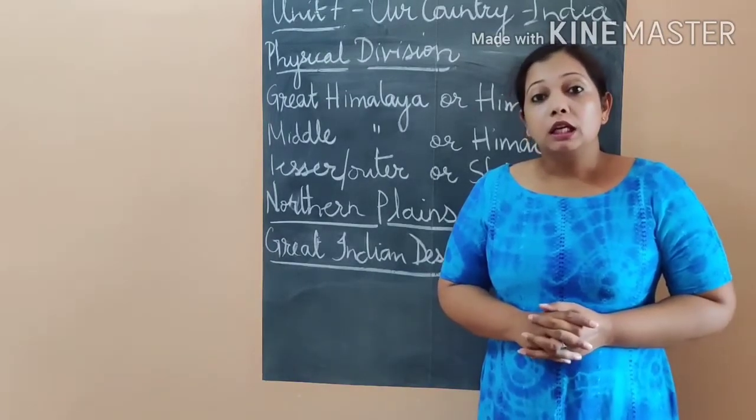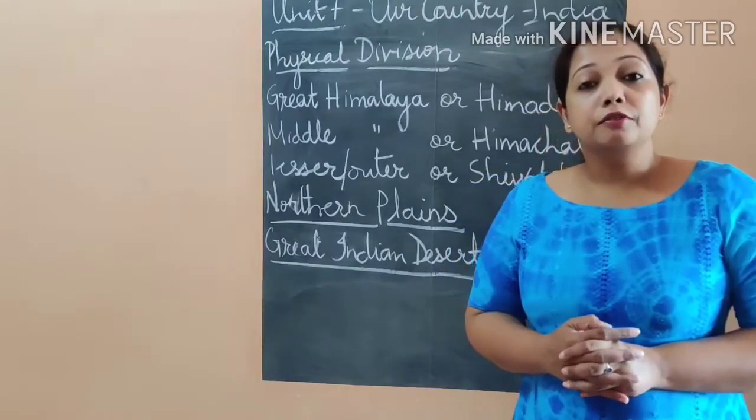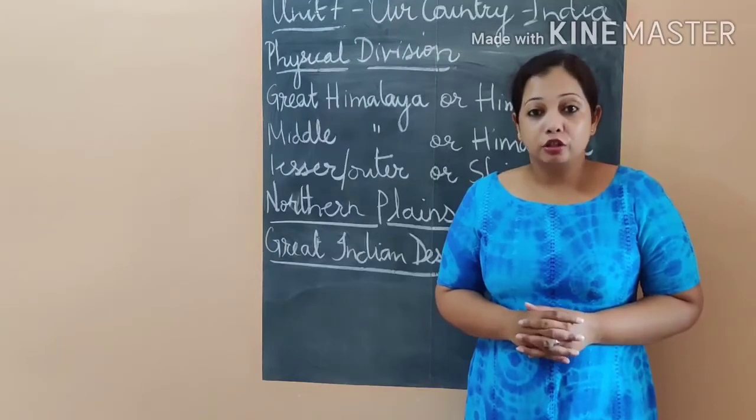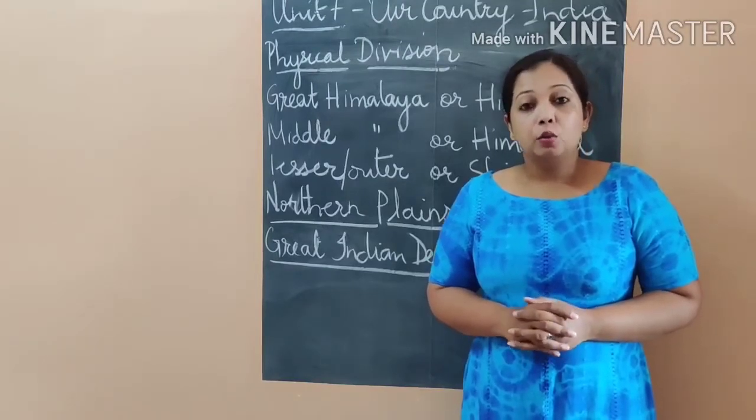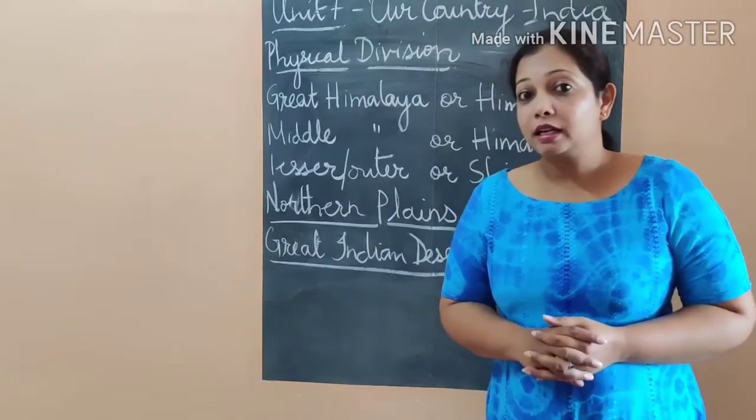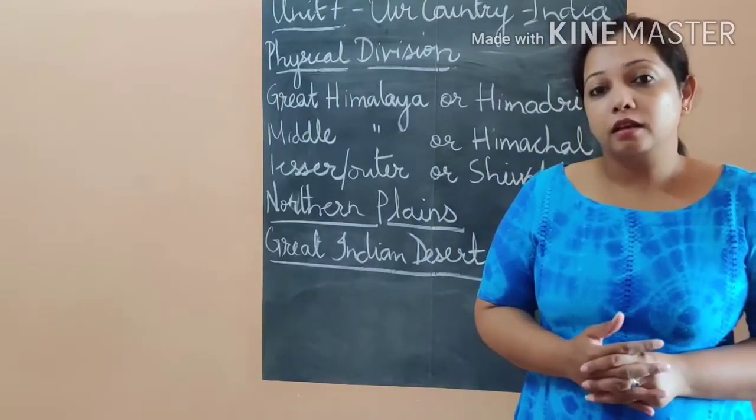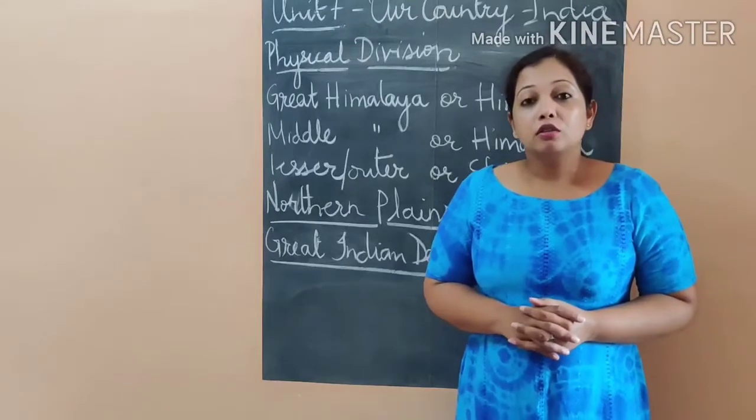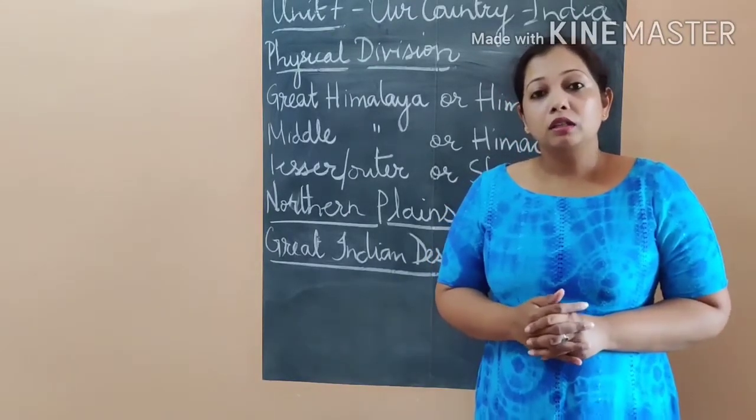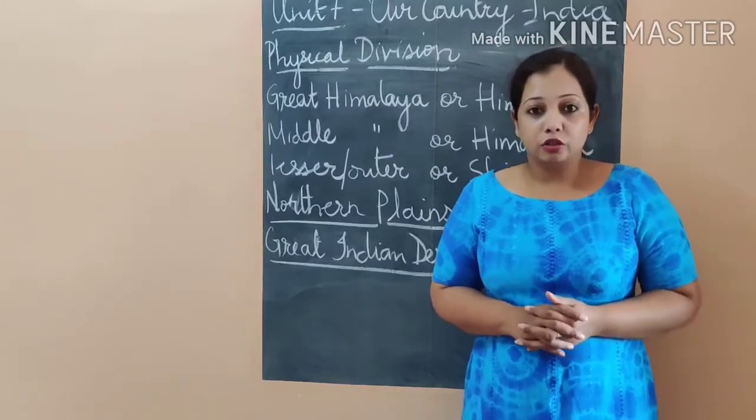Now, the Himalayas are divided into 3 parallel ranges. Okay, you know what is a parallel line? It's a line that doesn't intersect. So there are 3 parallel ranges of the Himalayas. Now, what are these 3 parallel ranges?